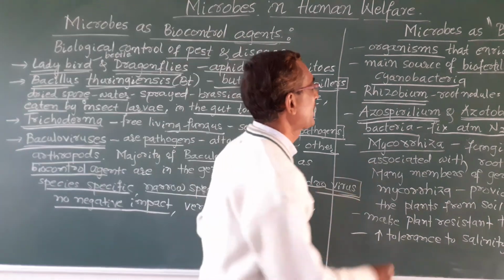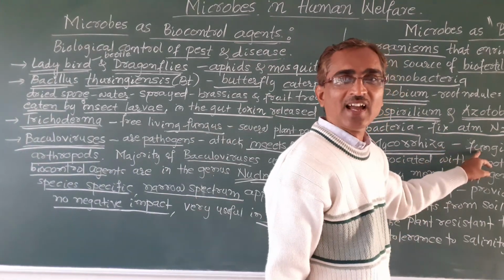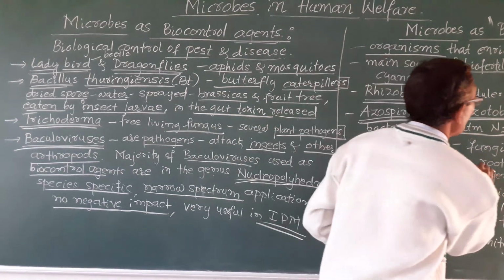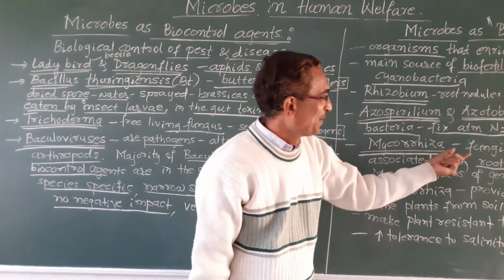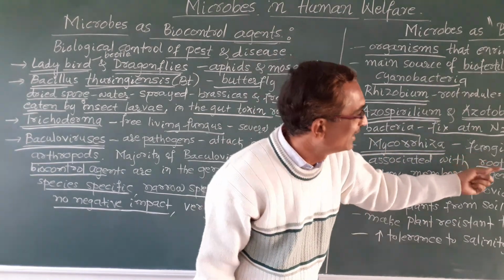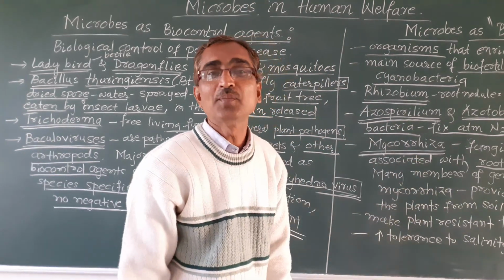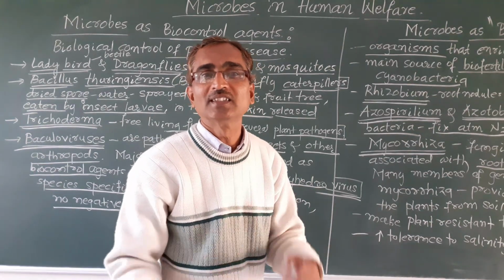Next, mycorrhiza. Mycorrhiza is a fungus, and it is symbiotically associated with the roots of plants. Symbiotic means living together.